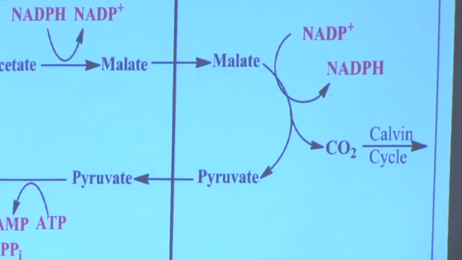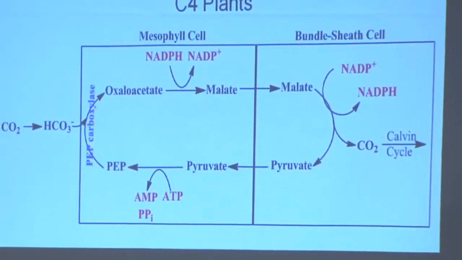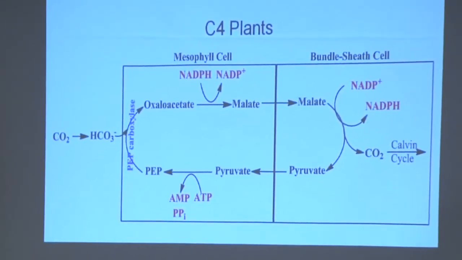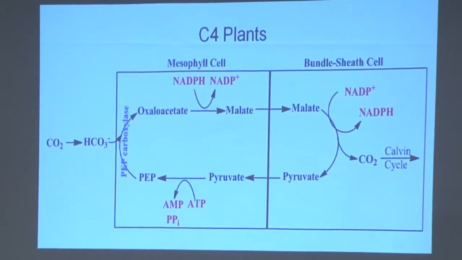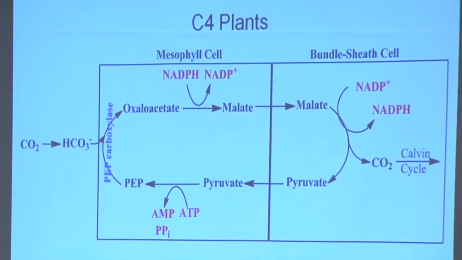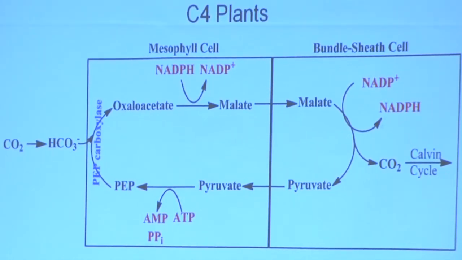So C4 plants. Everything we've talked about till now with the Calvin cycle was dealing with C3 plants. And the whole goal of the Calvin cycle is to make a 3-carbon chain glyceraldehyde 3-phosphate. So C4 plants do something interesting. They're looking at making 4-carbon sugars instead. And it turns out it's more costly to make 4-carbon sugars than 3-carbon sugars. And this actually is supposed to benefit them in some way.